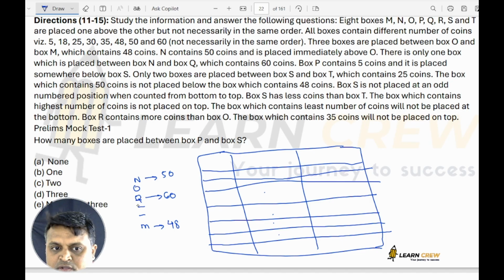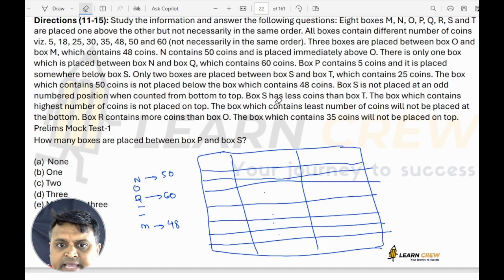So these 3 cannot be. There are only 2 boxes, so this must be S. If I take this as S, 1, 2, 3, 4, 5, 6, I need 2 more boxes now. Between S and T, there have to be 2 boxes. So we have to keep the possibilities here. Between Q and S, next, let us go.